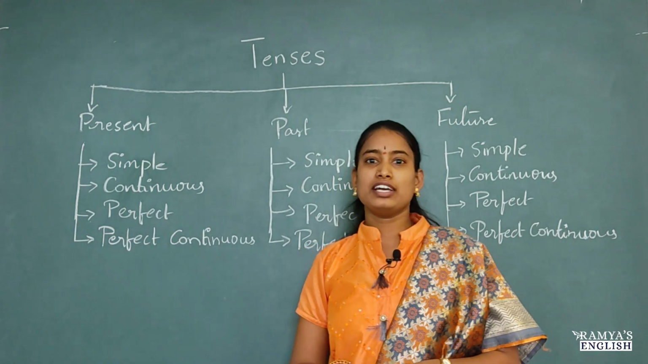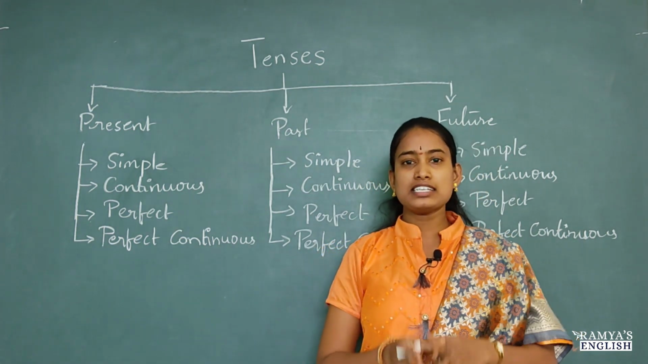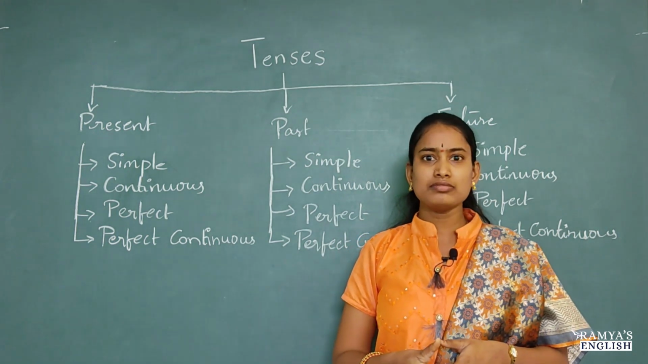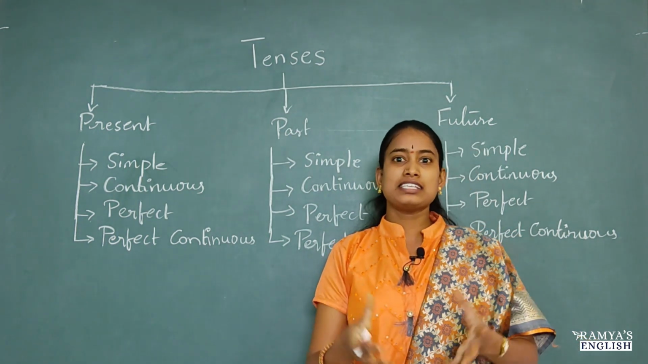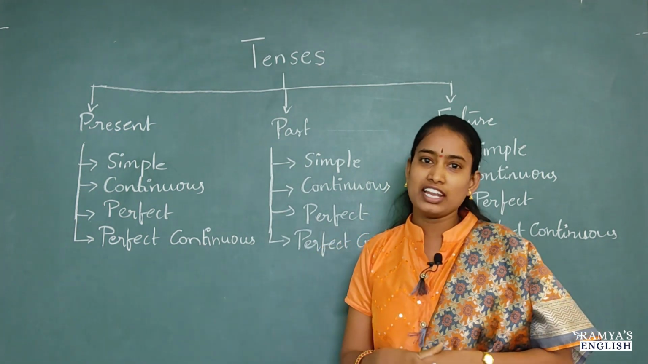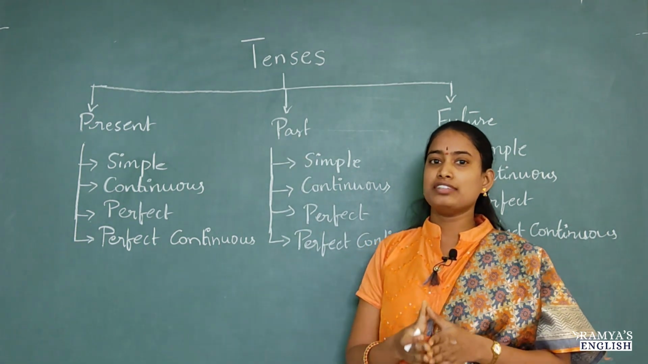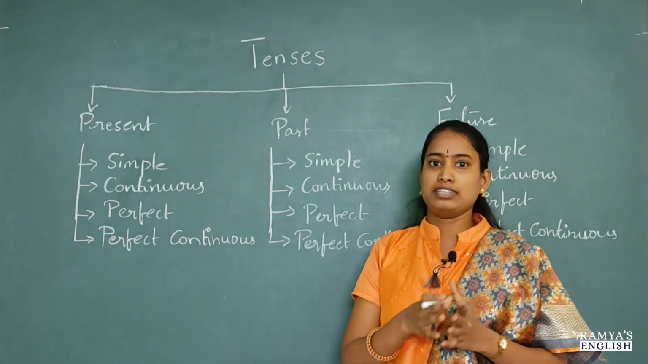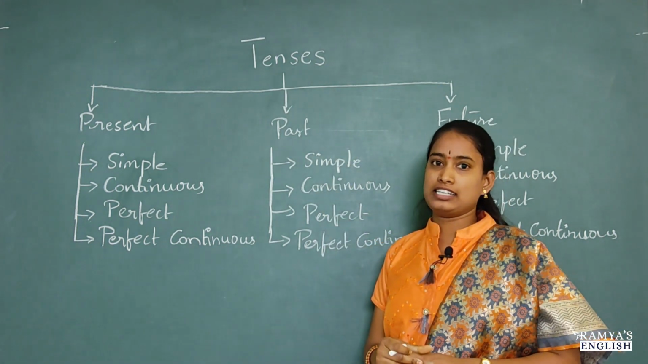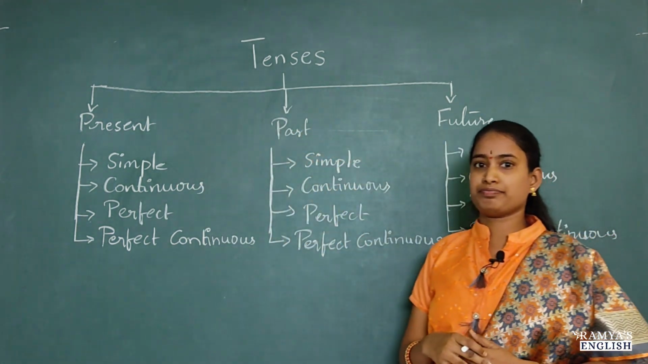In today's class, we are going to learn about tenses. What is a tense? Tense is nothing but a form of verb which denotes the time of the action. In all languages, we speak sentences which denote the time of the action. In the same way, even in English, we have tenses which denote the time of the action, in which time the action was completed. There are three types of tenses, that is present, past and future.